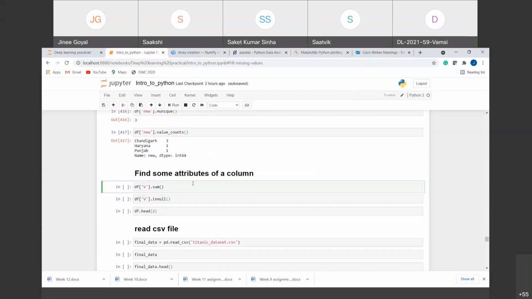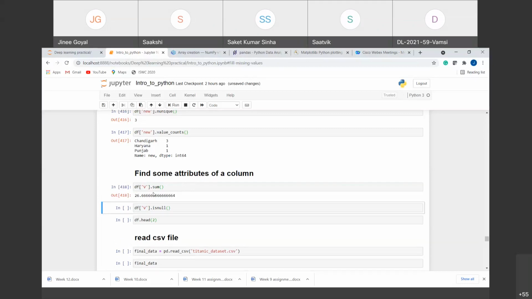Next, there are some other functions which can be applied to the columns of the data frame. For example, if I want to find the sum of a particular column, I can directly use the sum function on that column. For example, I'm taking this V column and calculating the sum out of it. If I run this, it will give me the total sum that is there in the V column, right?